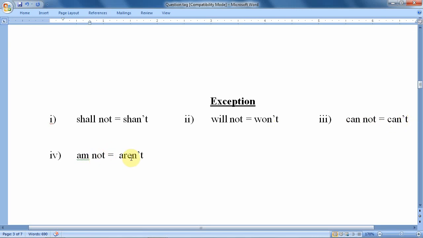Am not, the most important thing, will be repeated afterwards also. Am not will not get the tag "amn't"; it should be considered as "aren't". Please pay attention to this: "am not" must not be considered as "amn't", it should be "aren't".